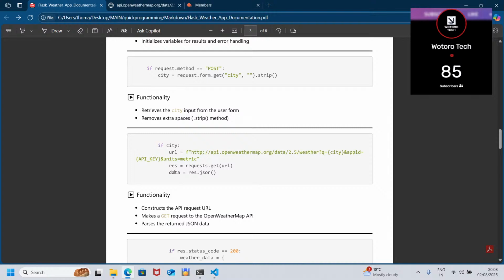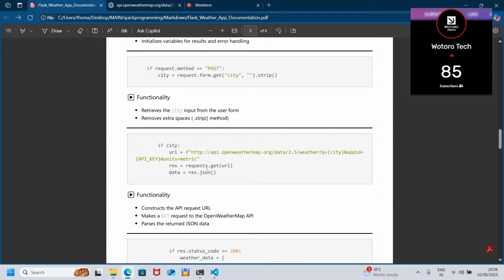You need to use a name that someone is able to identify and understand. You cannot just say r equals this. Then res equals requests.get(URL). Remember the requests library that I was saying interacts with the API.